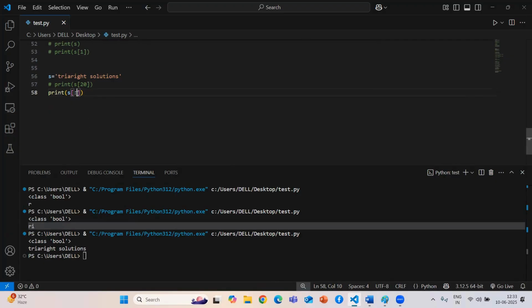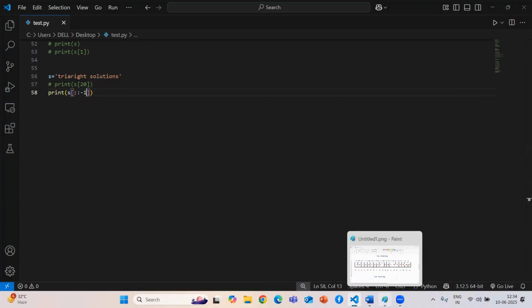Means the default values while dealing with positive indexing are 0 and the length, and by default the updation is treated as +1 in positive indexing. But in negative indexing you need to mention that particular thing. So how to deal with that, we are going to see.